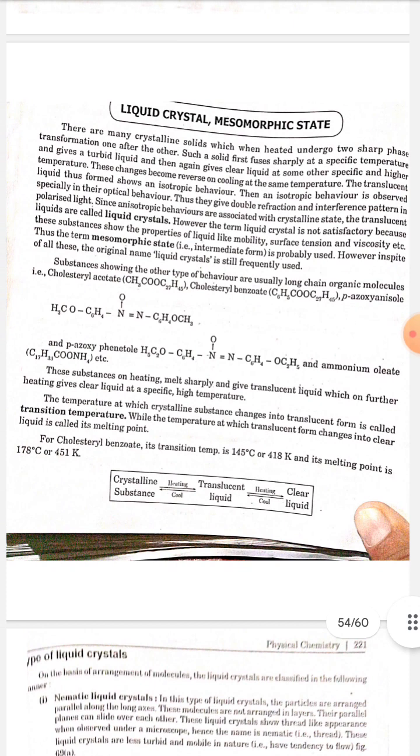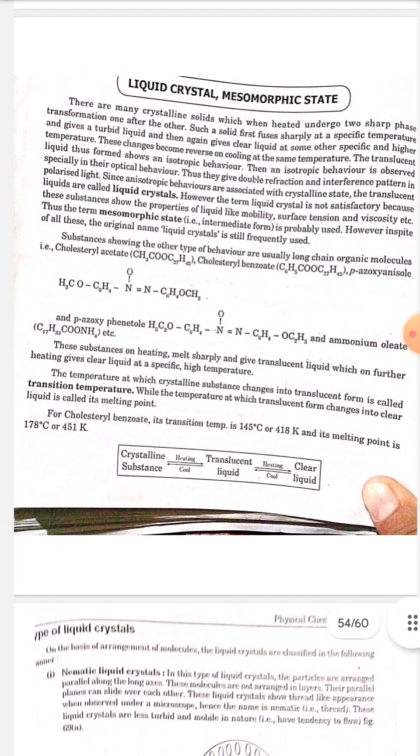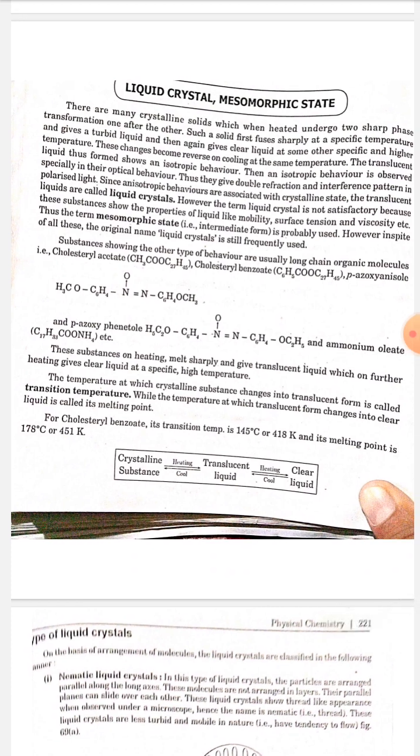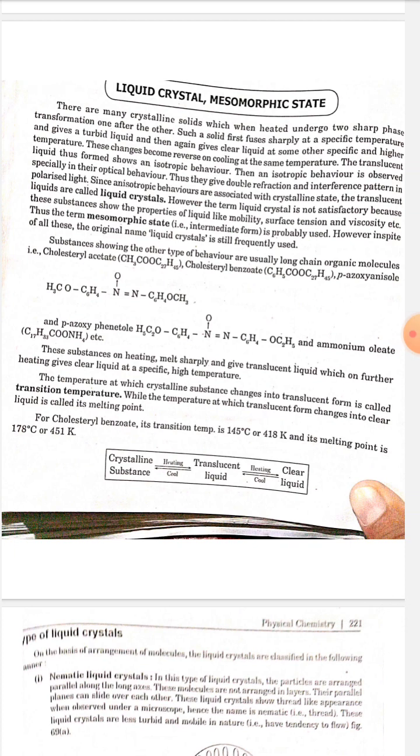These substances on heating melt sharply and give a translucent liquid, which on further heating gives a clear liquid at a specific higher temperature. The temperature at which the crystalline substance changes into the translucent form is called the transition temperature, while the temperature at which the translucent form changes into a clear liquid is called its melting point.